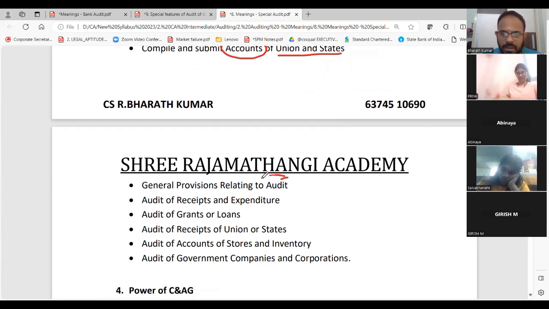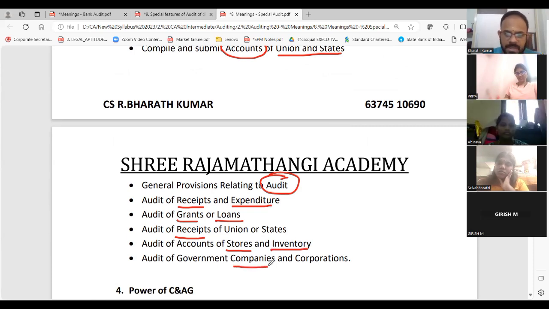Relating to audit, what and all he will do? Receipt, expenditure. Grant, because government grants is there, no? AS 12 or loans, any receipt, anything relating to stores, inventory, and overall companies and corporations. This and all is the normal duties of him. They can ask you to list it down.